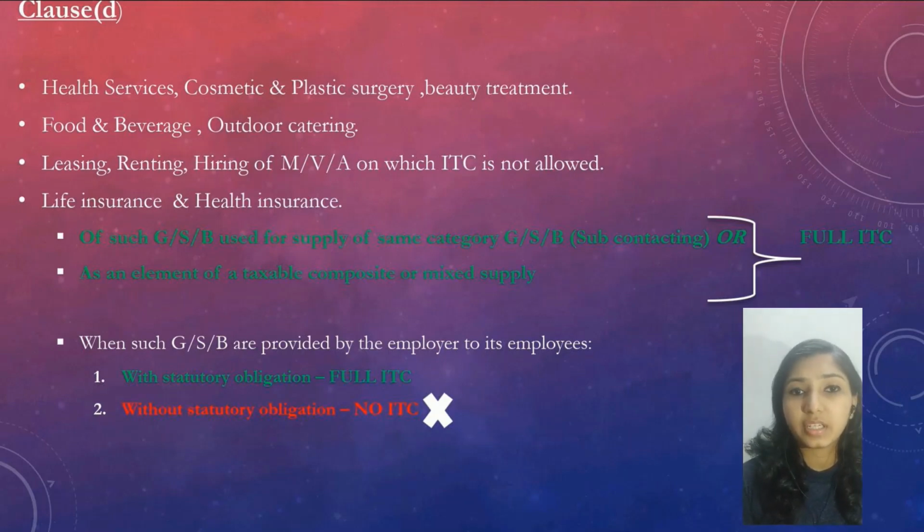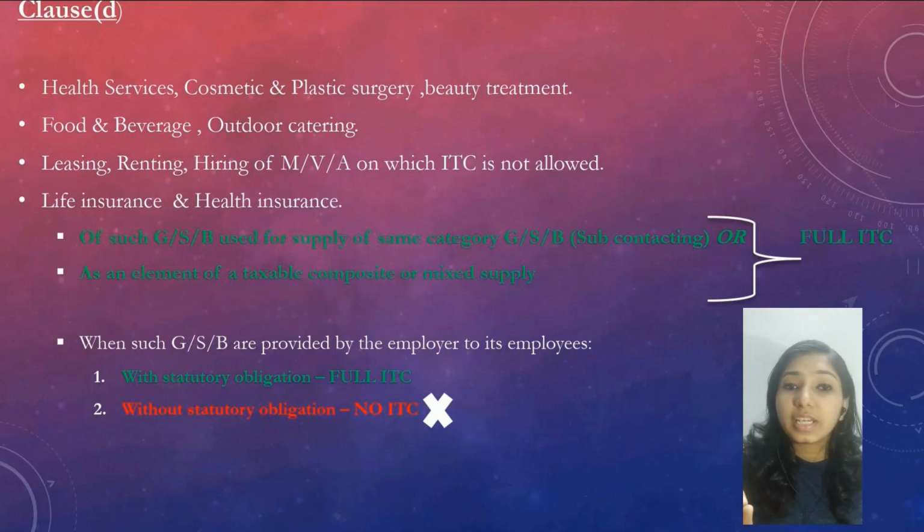That is subcontracting. For example, if I am a service provider who provides catering services and I've got an order for providing food or catering services for a function. Say I have subcontracted a specific portion of the contract, let us say the dessert portion, to another catering service. This is known as subcontracting. For this purpose, 100% input tax credit can be claimed.